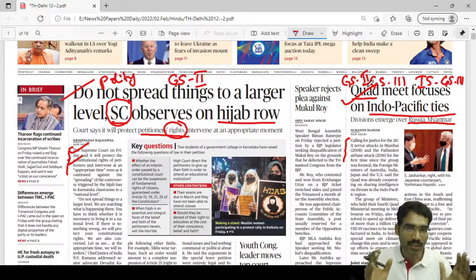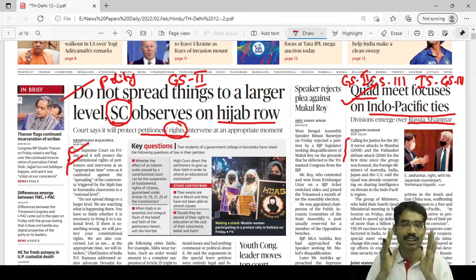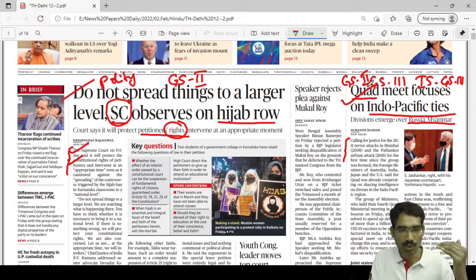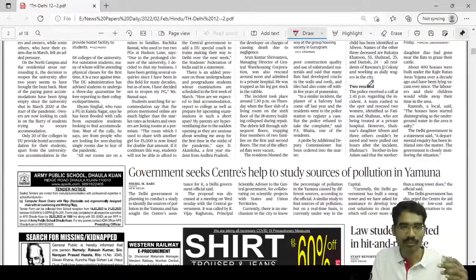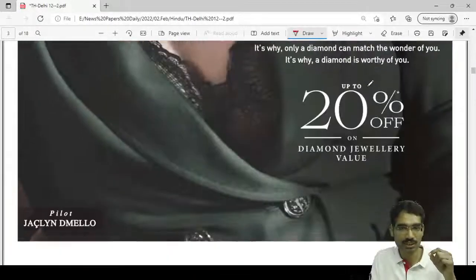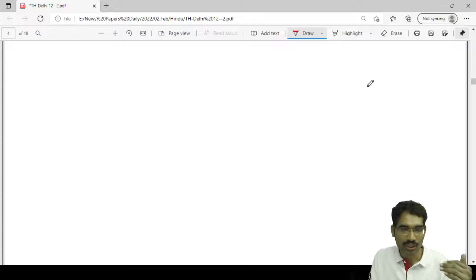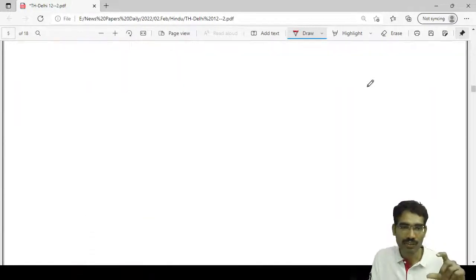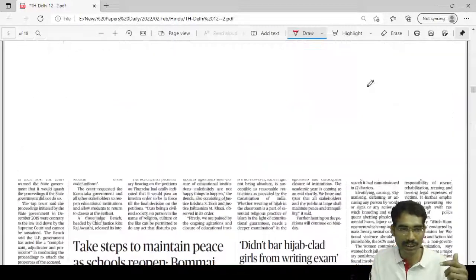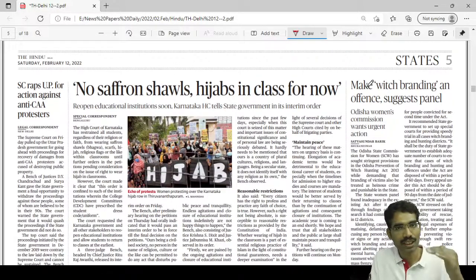So in the first round we are only selecting what is important for our syllabus through keywords. Then forget about the other things which you do not select. Only select those which are highlighted in the newspaper. In the first round, focus on national and international issues. Forget about local issues, because in newspapers some pages are specifically given for a particular city or state. So always focus in the first round on national, international and business related issues.